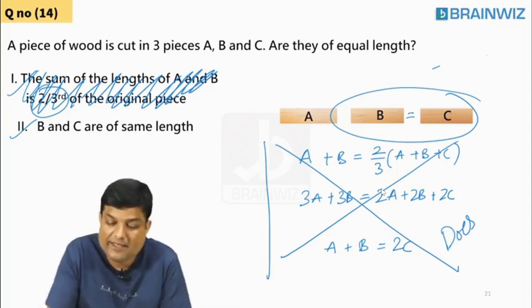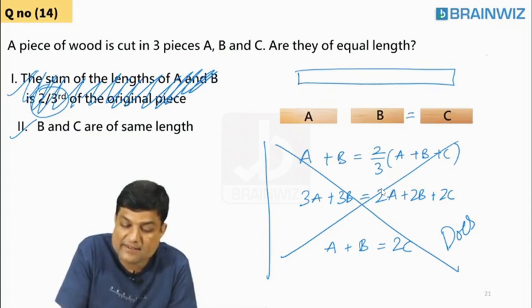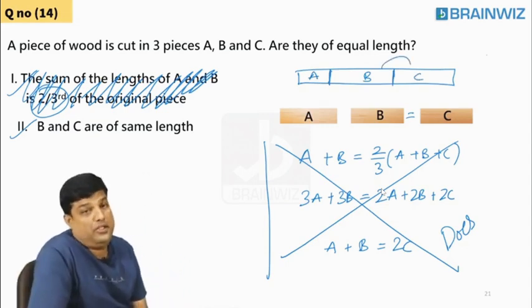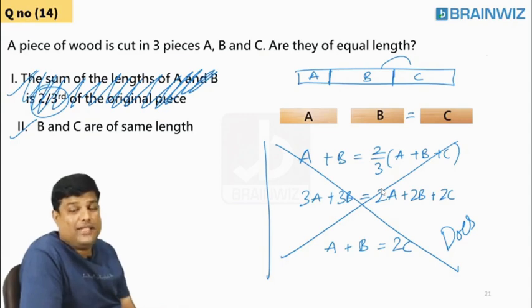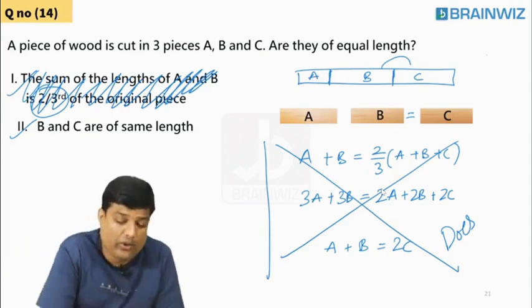हो सकता है. The wood is like this. Listen, everybody. Maybe the wood is like this. A, B and C are equal. Only B and C are equal, you told me. It may be A is equal. No, we can't say A is equal. So 2 alone is also not sufficient.